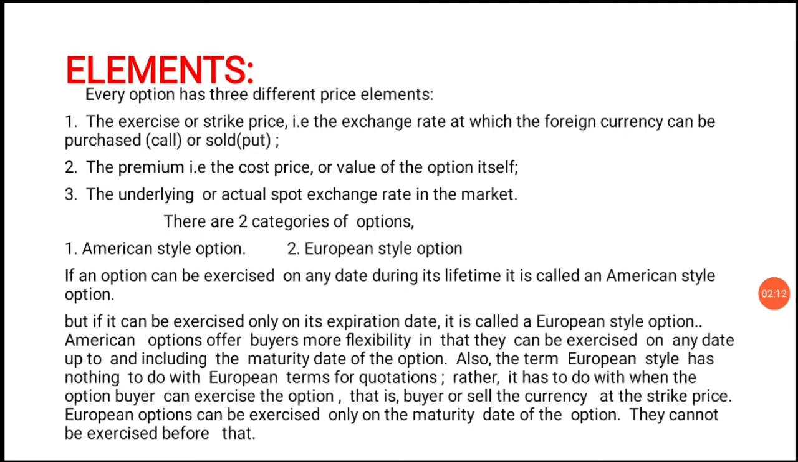European options can be exercised only on the maturity date of the option. They cannot be exercised before that. So simply, American options are option contracts that can be exercised at any time up to the expiration date. European options are options that can be exercised only on the expiration date.